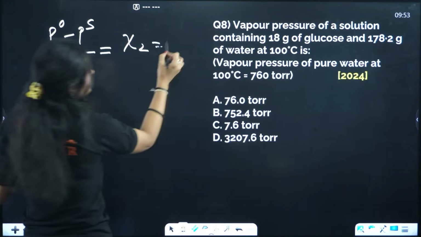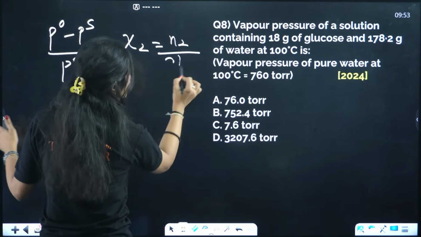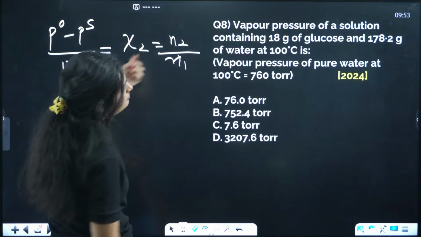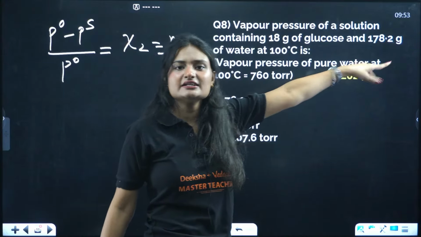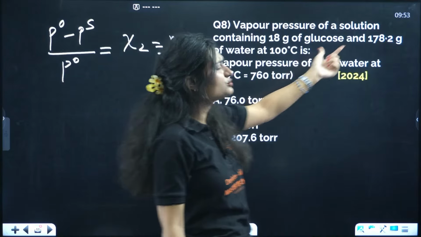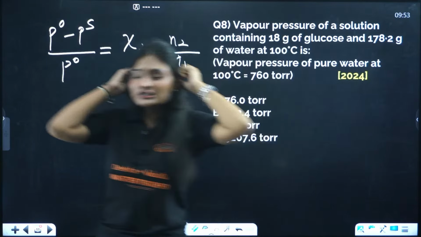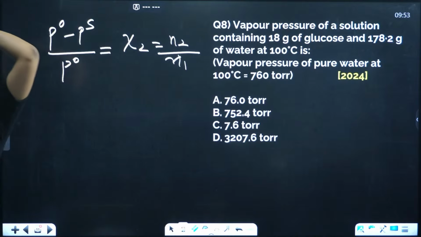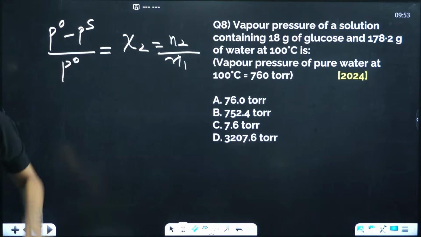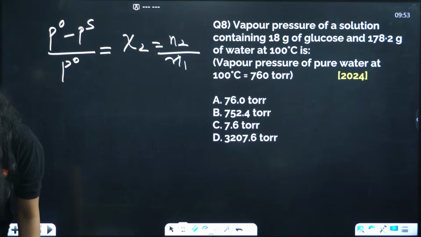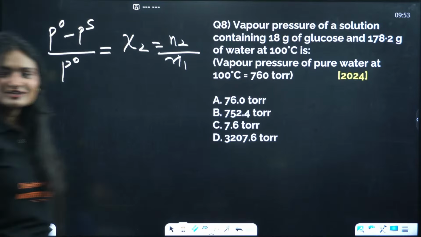In this place, I can write N2 upon N1 only. Why? Because again, not much amount, 18 gram and 178 gram. 18 gram of glucose added to 178 gram. That's not a big amount. See, you answered B. Okay, yes. Some of you answered C also. Why C?